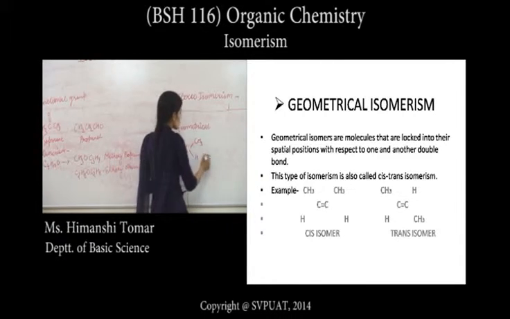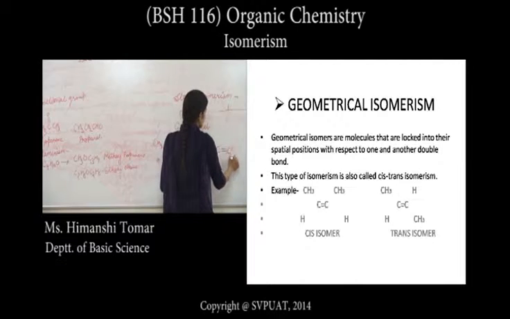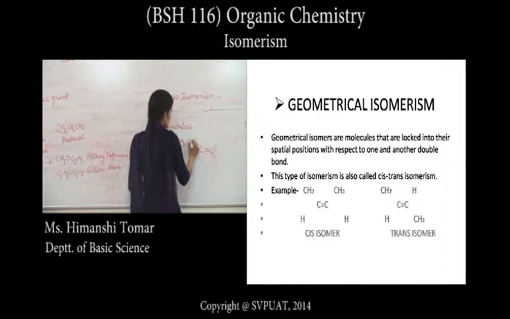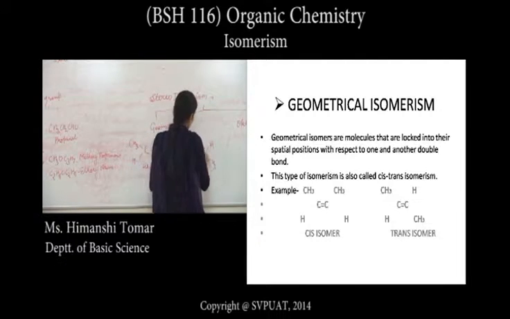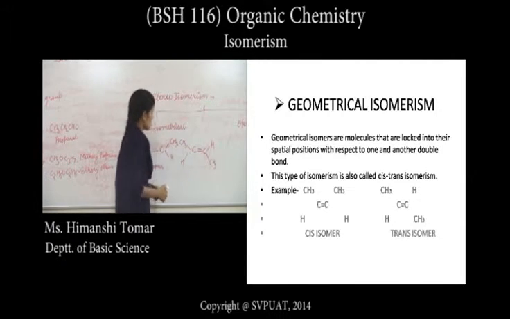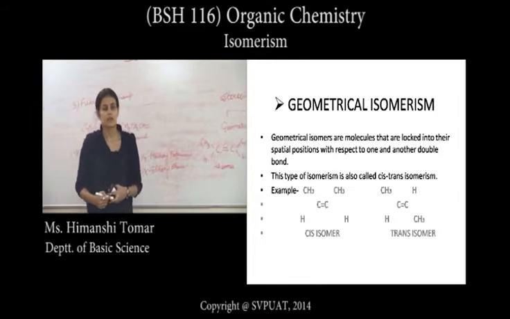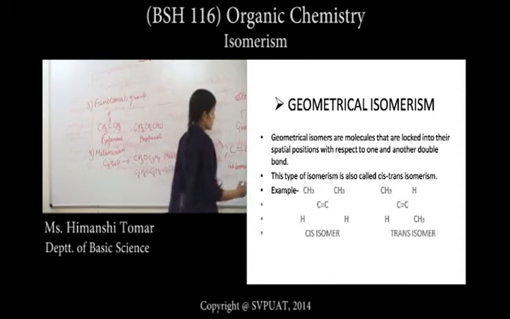And when the position of an alkyl group is changed, one CH3 up and one CH3 down, perpendicular to the carbon atom, this is known as the trans isomer.